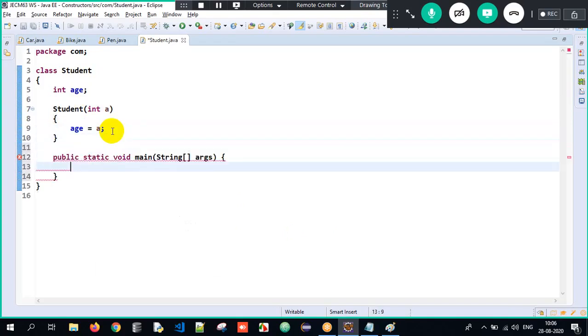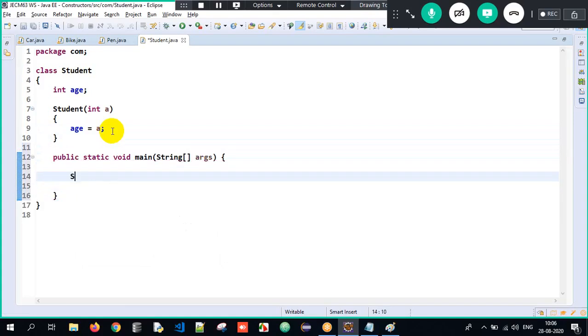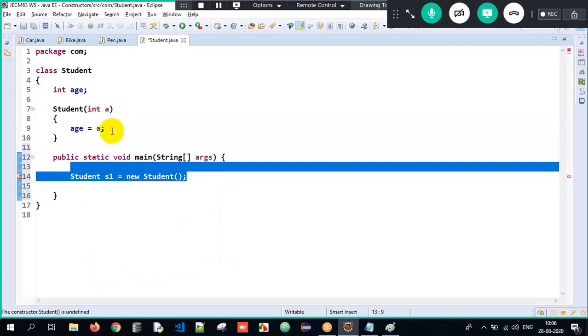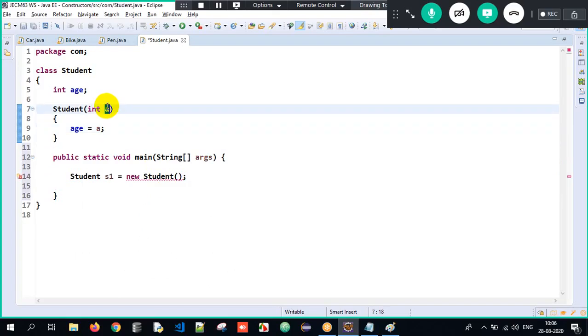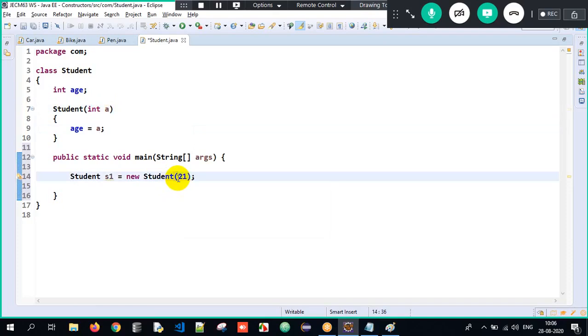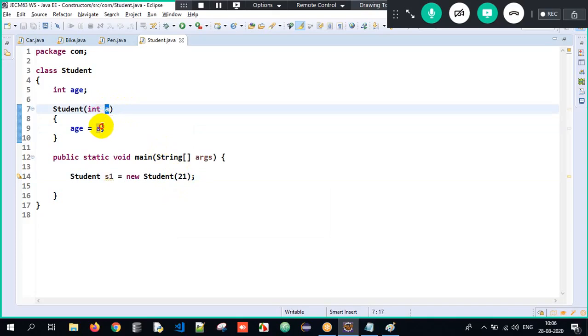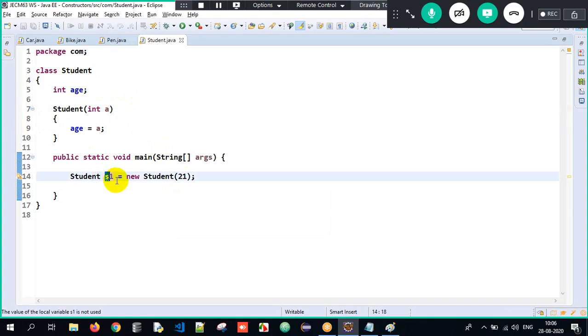Now I'll have my main method, wherein the execution begins, and I create an object. See, Student s1 equals new Student of... Why the hell is it giving an error? Sir, common sense, sir. Because when you create an object, the constructor will get executed. The constructor is accepting an integer argument, so make sure you pass some value. I pass 21. So this 21 will get stored into A, and that A, which is nothing but 21, will get stored into age of the s1 object.